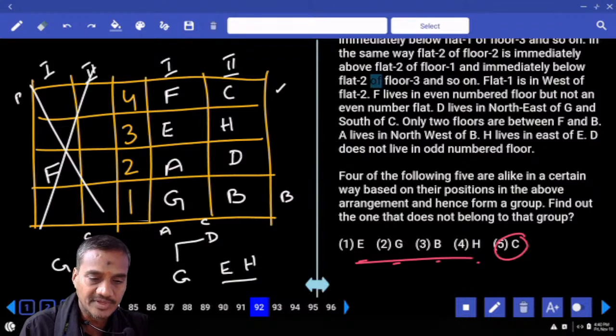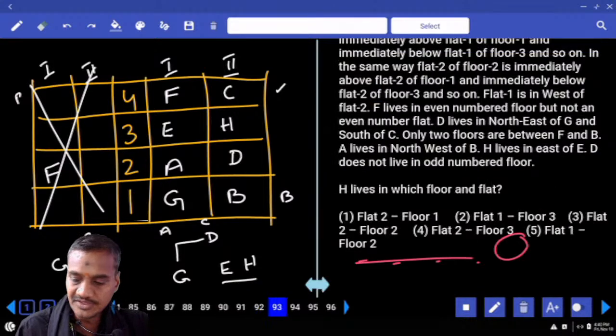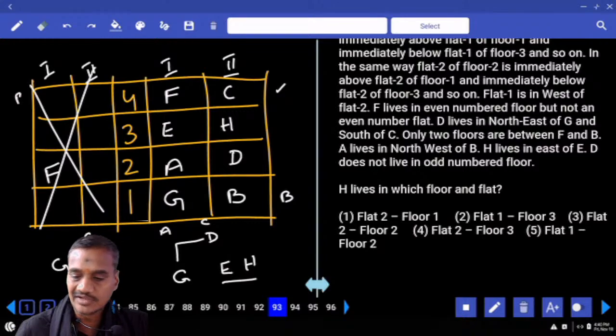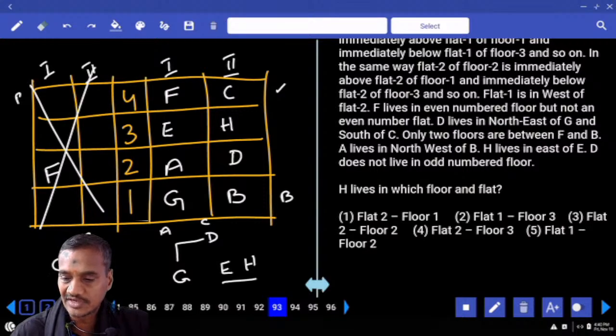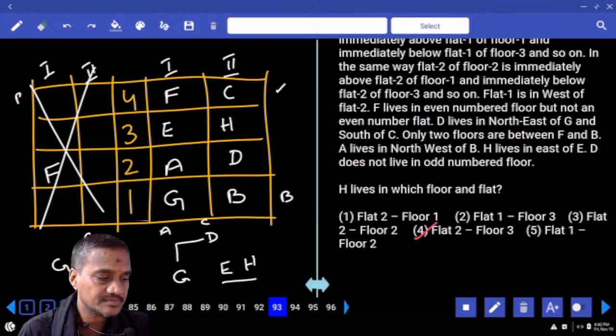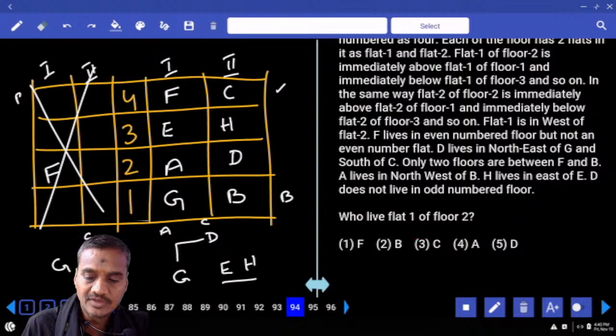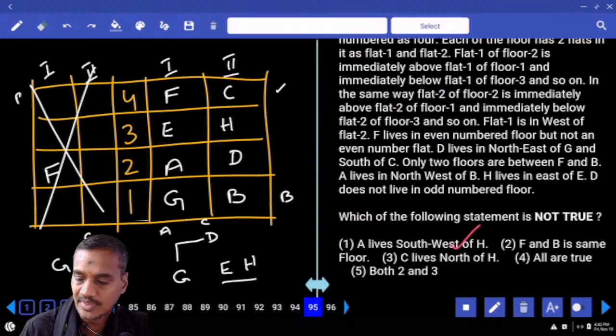Then question 93. What is the answer for this one? H lives on which floor and which flat? H: third floor, second flat, floor 3, flat 2, choice 493. Then 94. Who lives in flat 1 of floor 2? Floor 2, flat 1, that is A, choice 494.